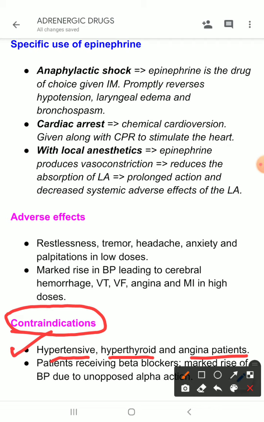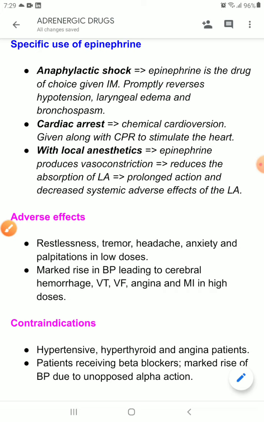Okay, and you cannot give this drug in patients receiving beta blockers, because there will be marked rise of blood pressure due to unopposed alpha action. As I have talked earlier, it has both beta 2 actions and alpha 1 actions. So if the patient is using beta blockers, then its beta action is blocked, so it cannot act on the beta receptors to cause vasodilation.